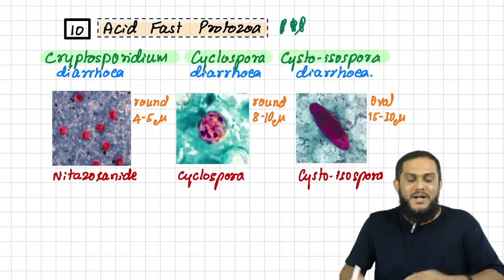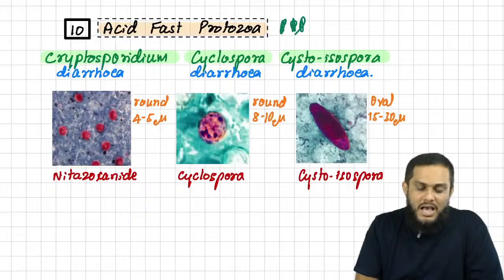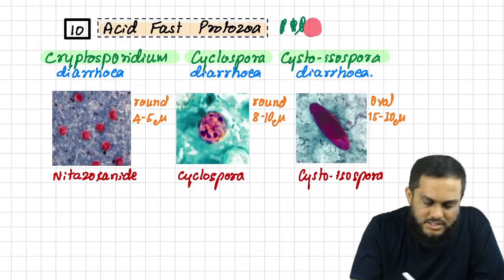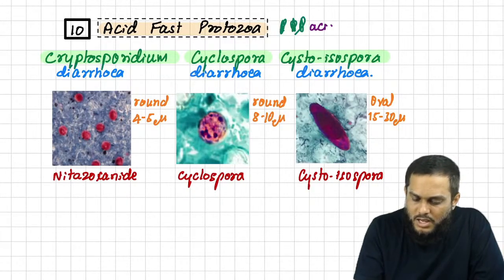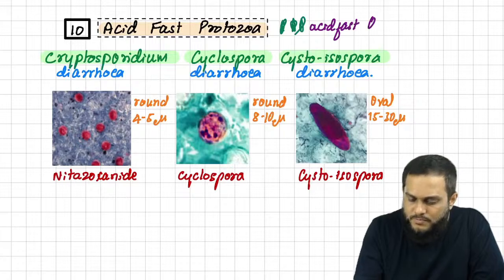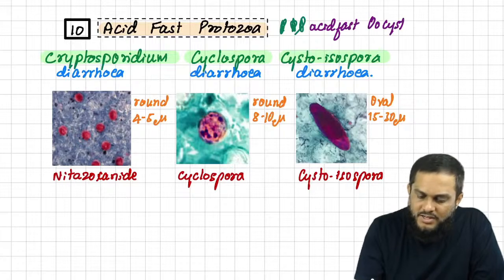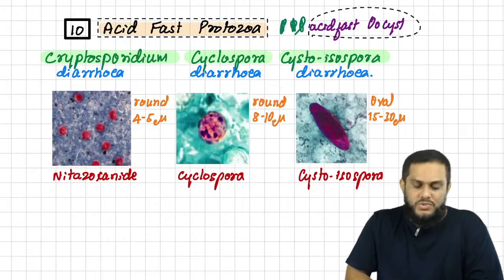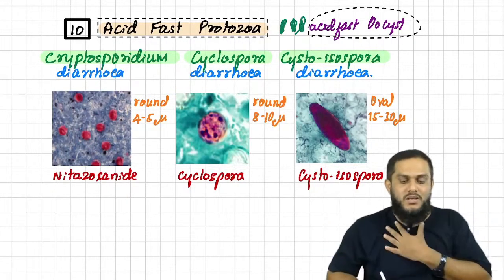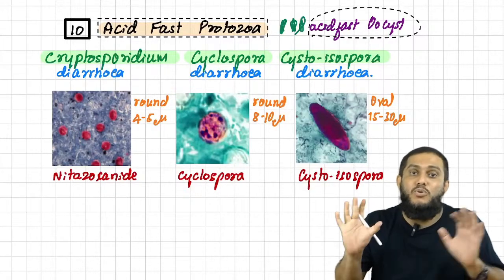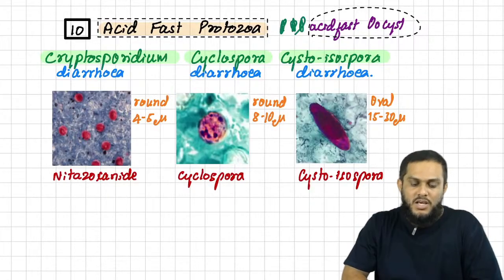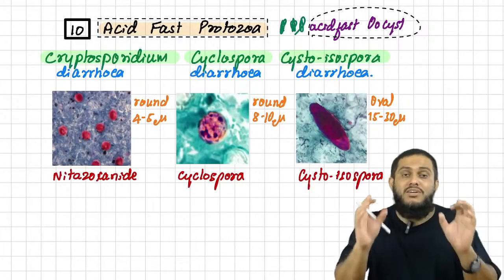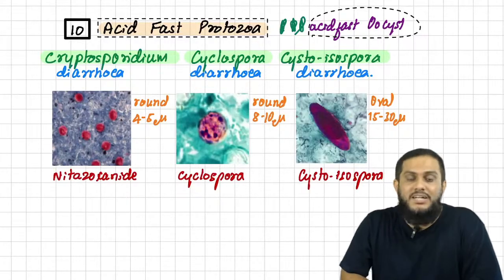Then how will you identify them? We identify them by seeing the acid fast oocyst. I just prefer to write down that word, acid fast oocyst. What is acid fast? A pink color cyst in a blue color background. Sir, when all three of them have acid fast oocysts, how will you identify?